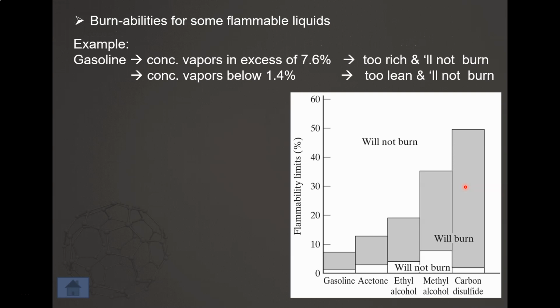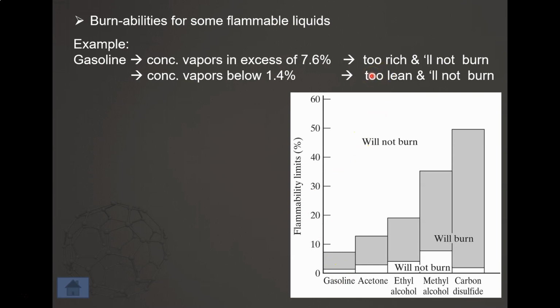Another example is gasoline. For concentration vapors in excess of 7.6%, the mixture is too rich and it will not burn. While concentration vapors below 1.4% also will not burn because it's too lean.